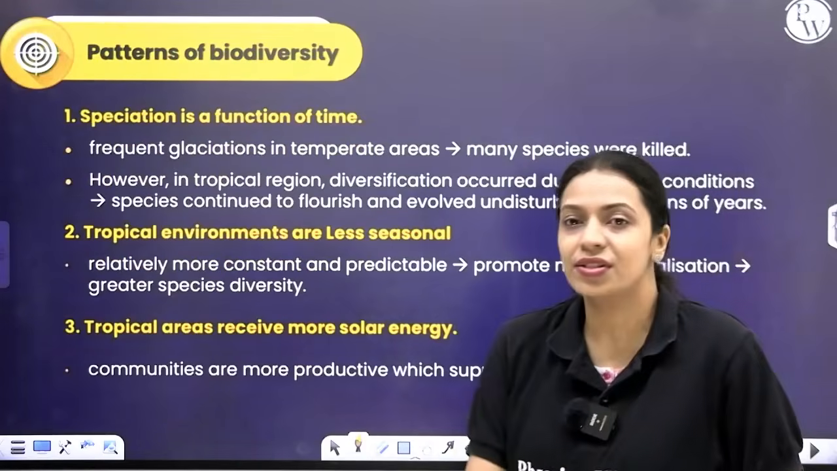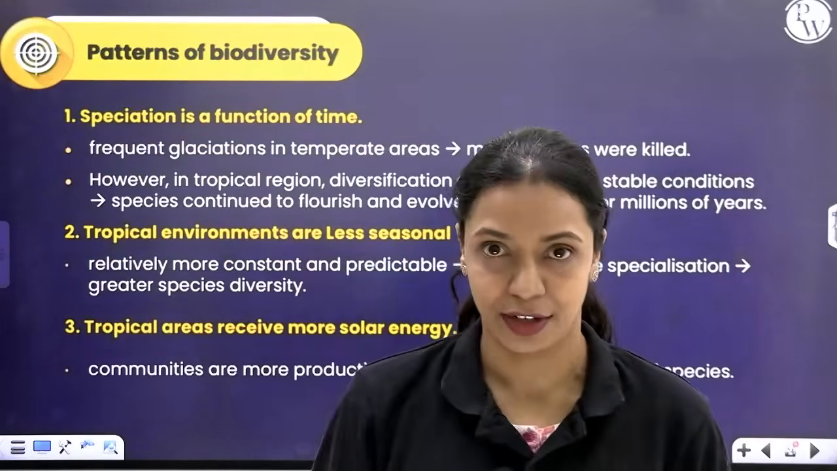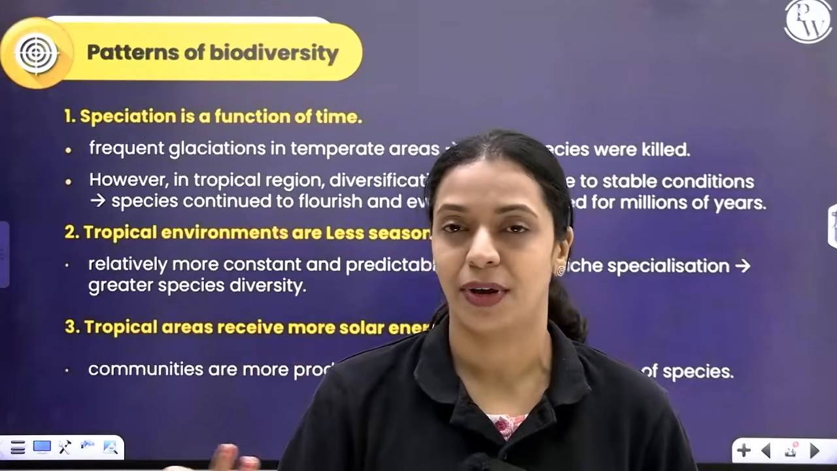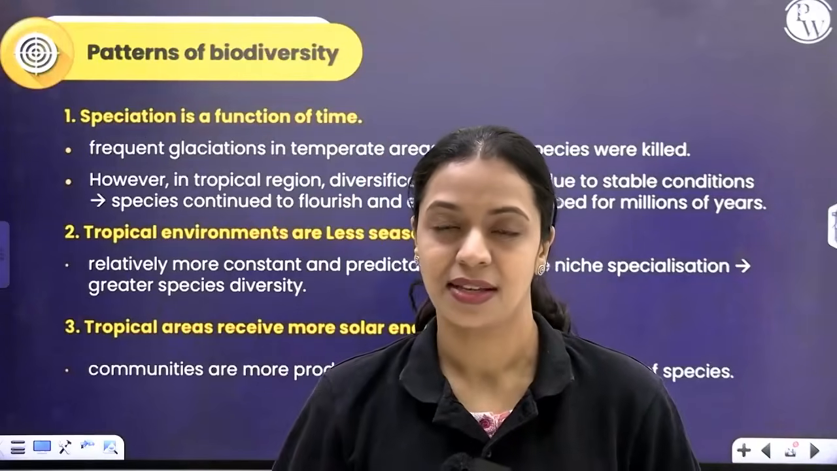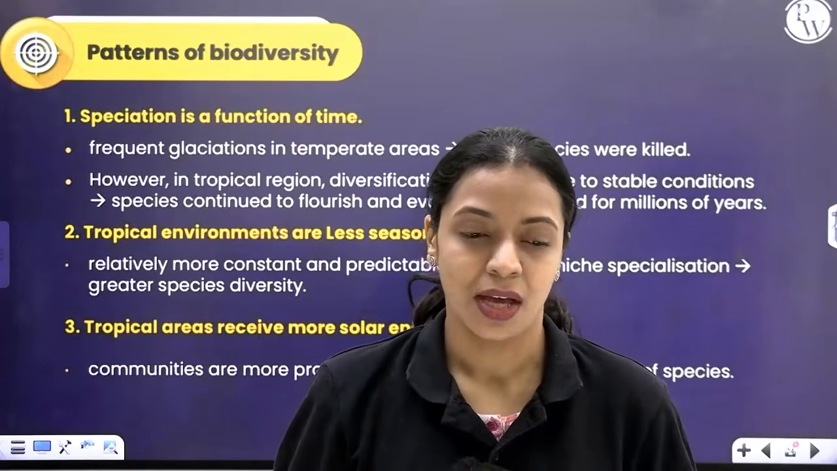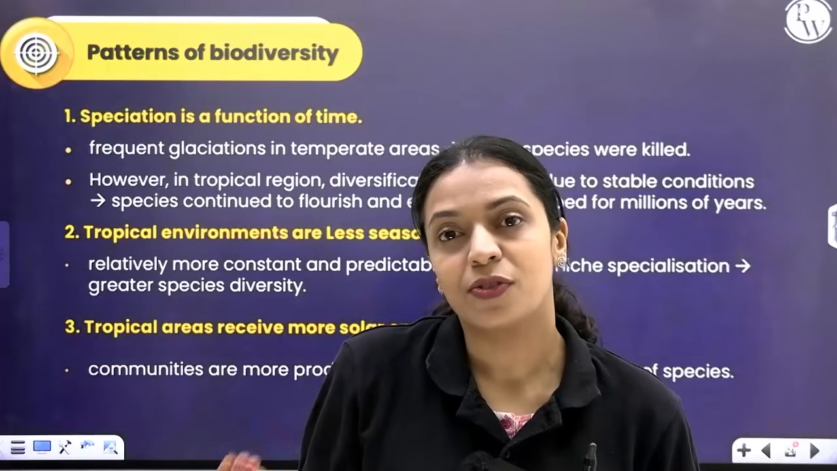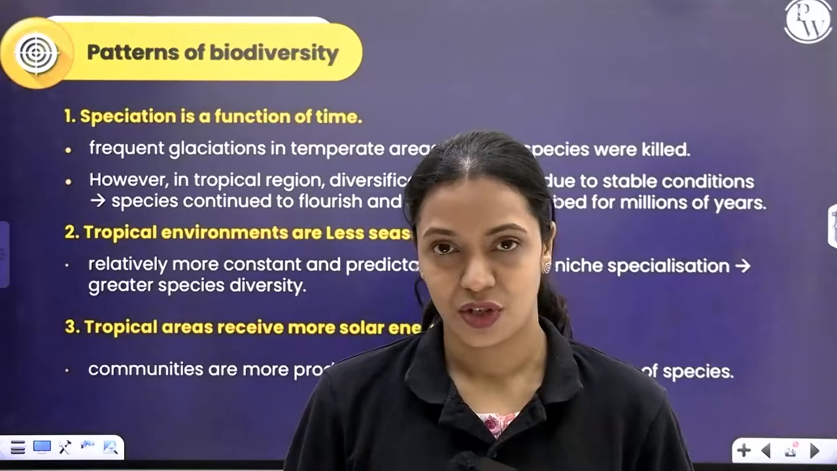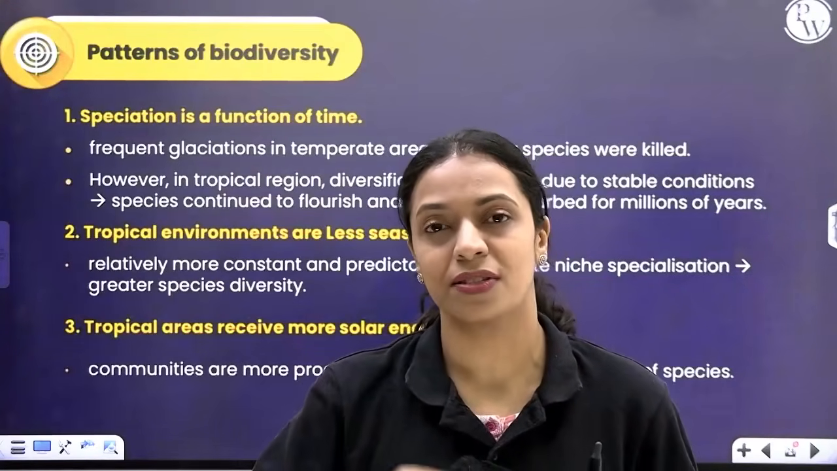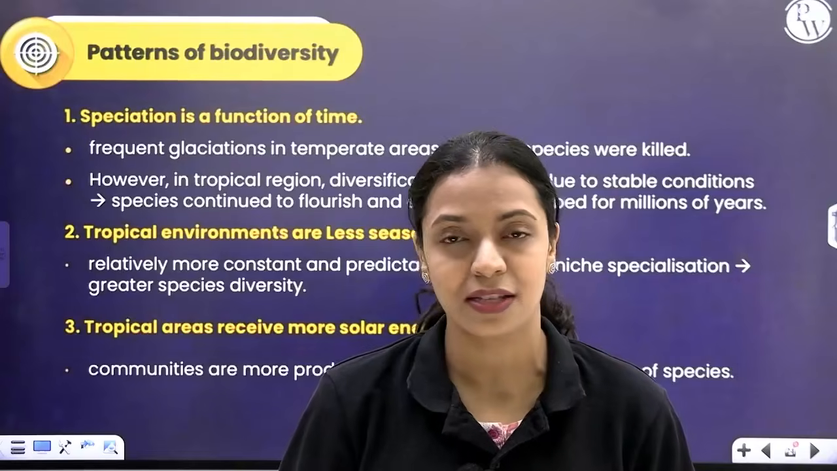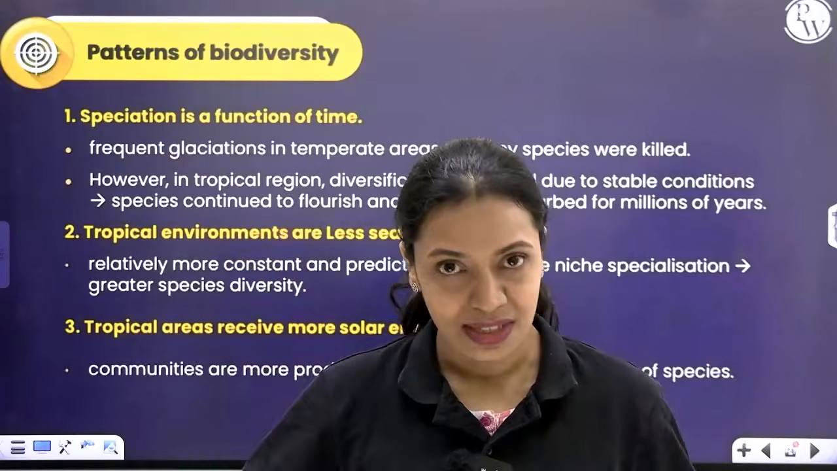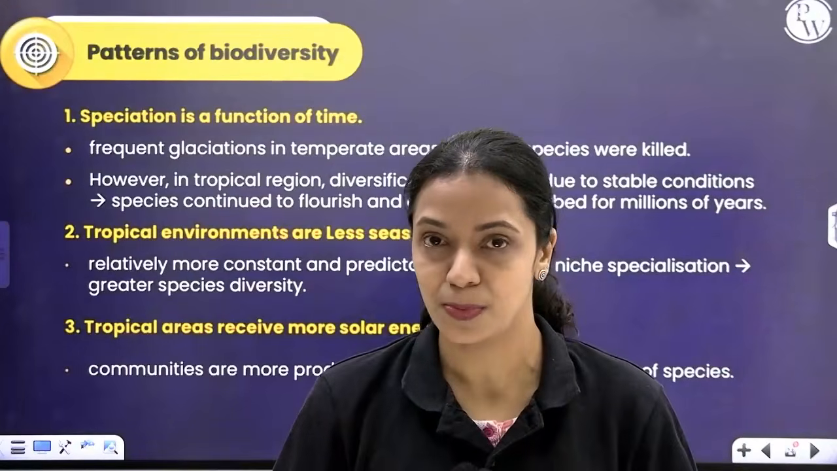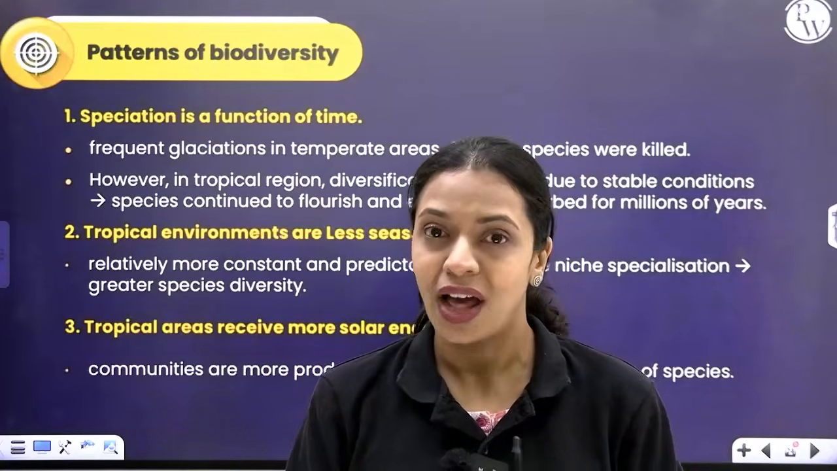Now let's talk about what is the reason for this gradient to exist in terms of biodiversity. Why is it that there are more species in the tropics compared to the temperate regions? First reason is speciation is a function of time. Now, for more number of species to form, speciation has to occur, right? Speciation, you've learnt about it in evolution chapter. Speciation is the process by which a new species is arising from a pre-existing species. For species diversity to be more, more species should have newly formed by a process called speciation. And speciation does not happen in a short period of time.